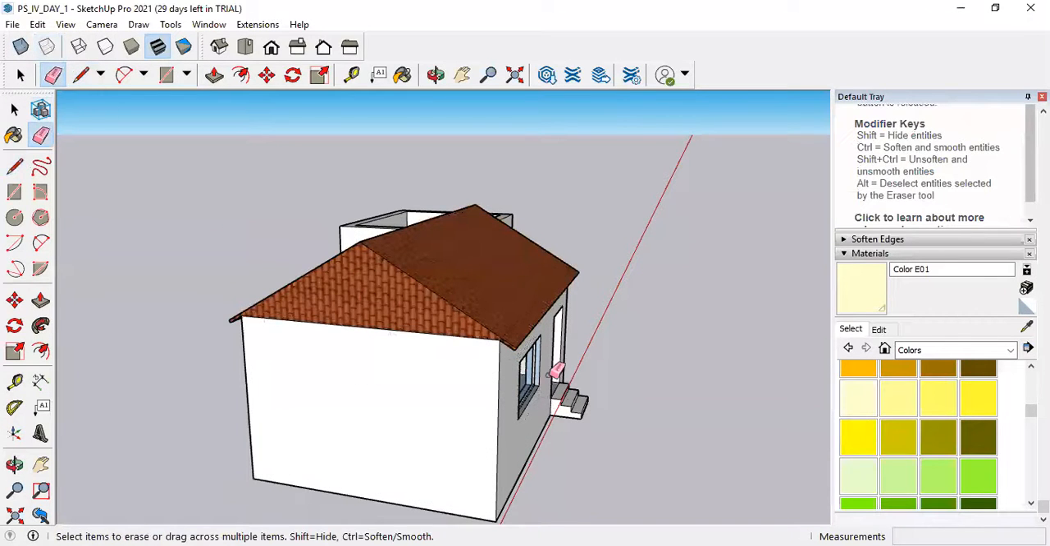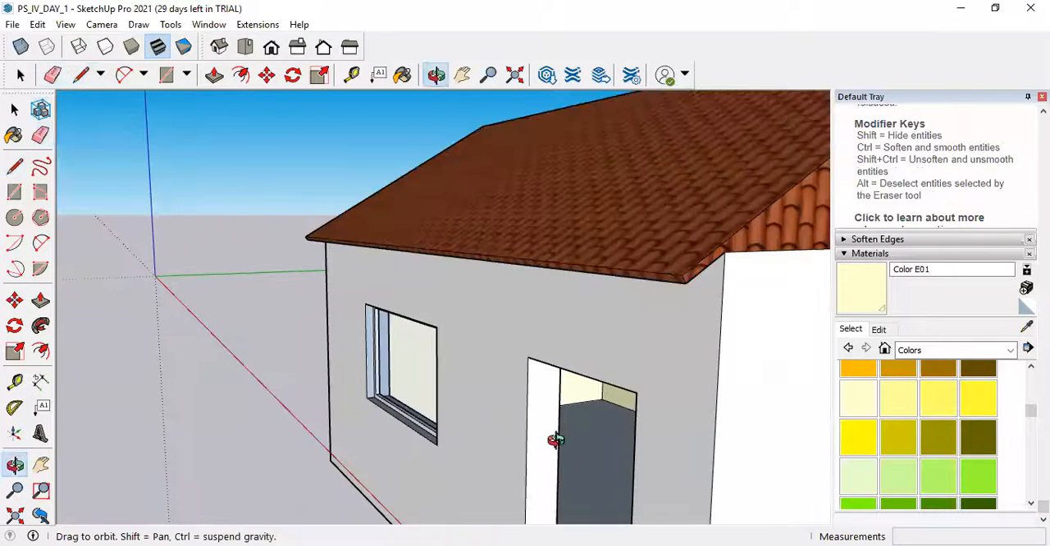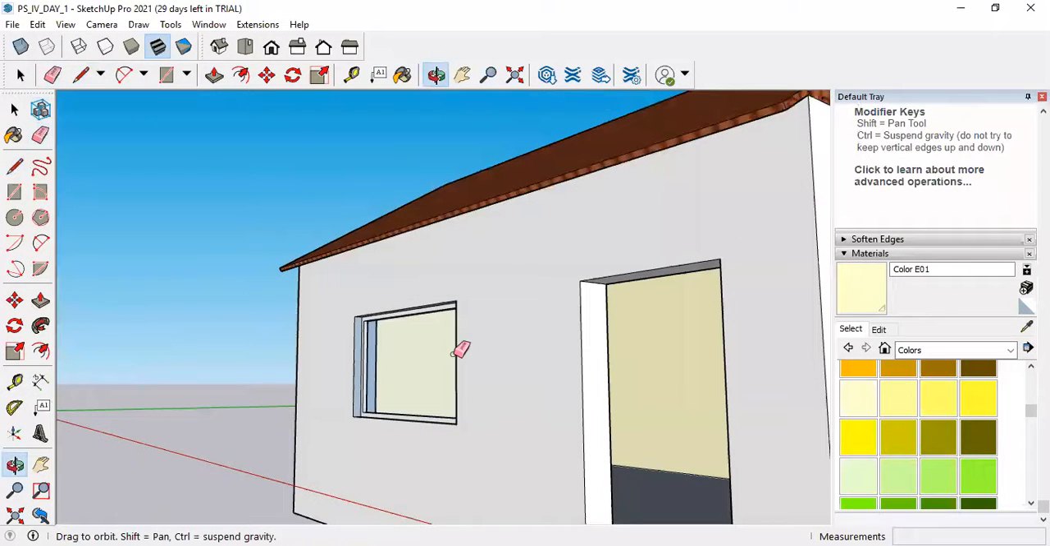See, okay, got it? Second year students and other students, is anyone having doubt in using this styles toolbar?